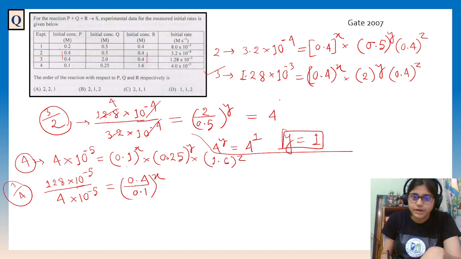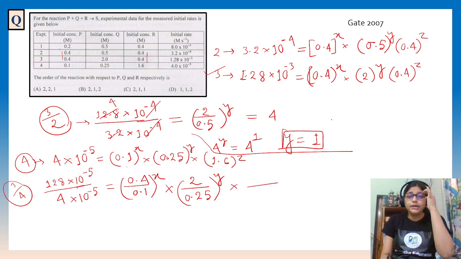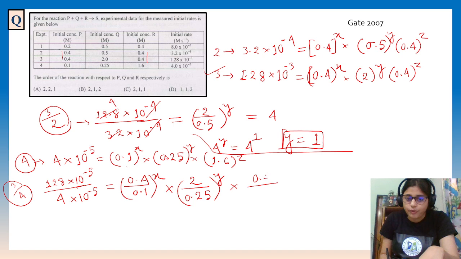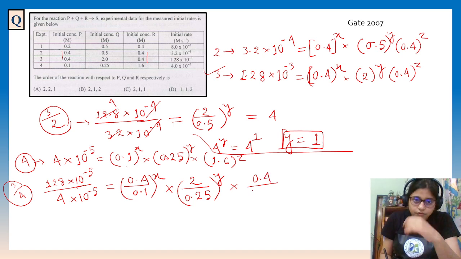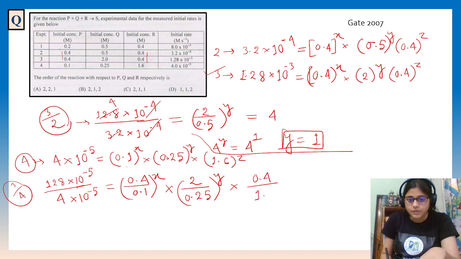See here, 0.4 by 0.1 to the power x, into again this one, 2 by 0.25 to the power y, into, for z, 3 by 4 we are going like that, right? 0.4 by 1.6, yes, 0.4 by 1.6 to the power z.